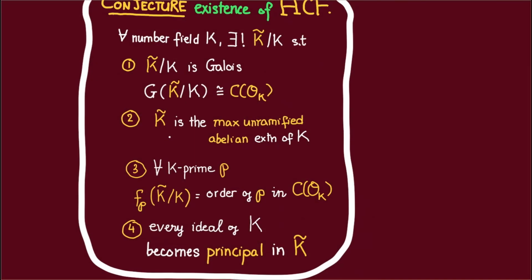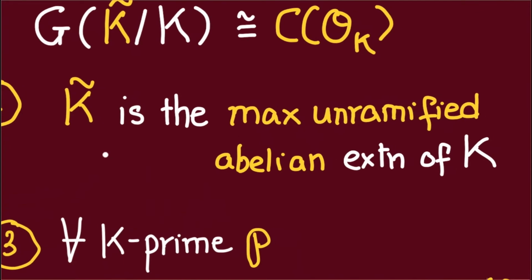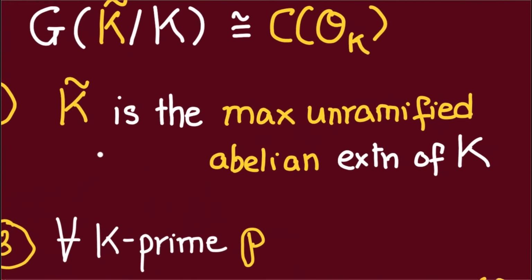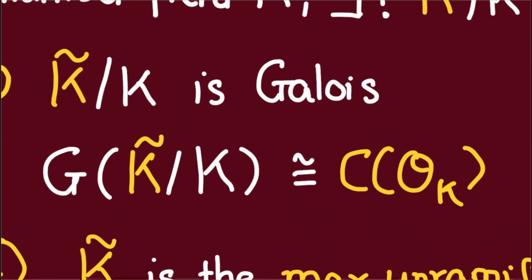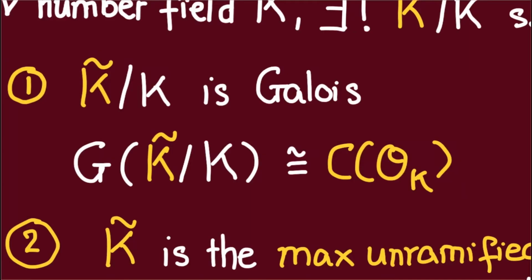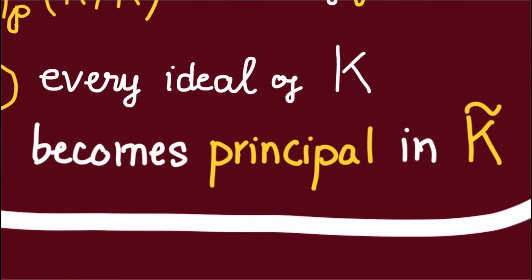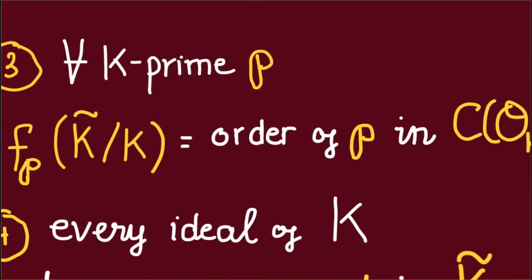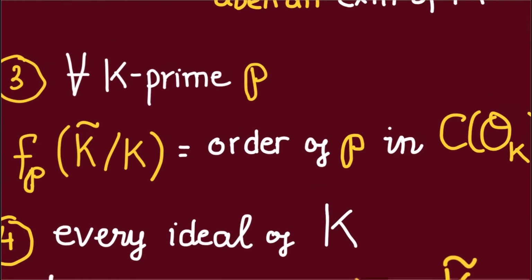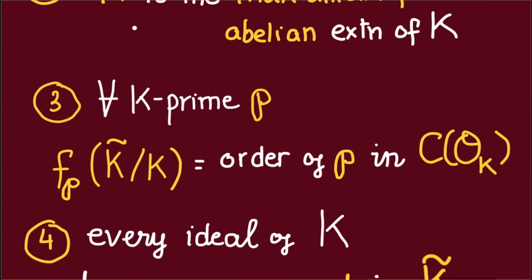The Hilbert class field of a number field K is the maximal unramified abelian extension of K. Its Galois group turns out to be isomorphic to the ideal class group of K. And every ideal of K becomes principal in this Hilbert class field. Moreover, for every K prime p, the inertia degree of p is equal to the order of p in this ideal class group.